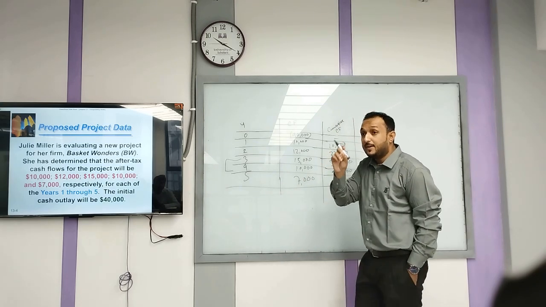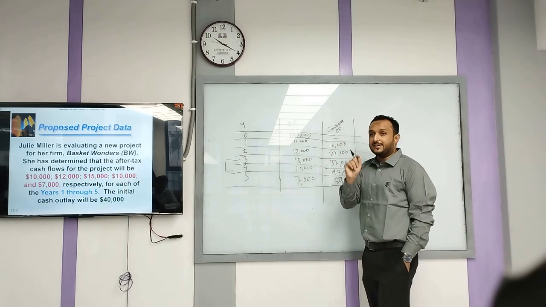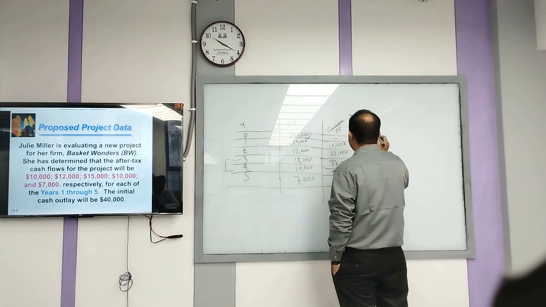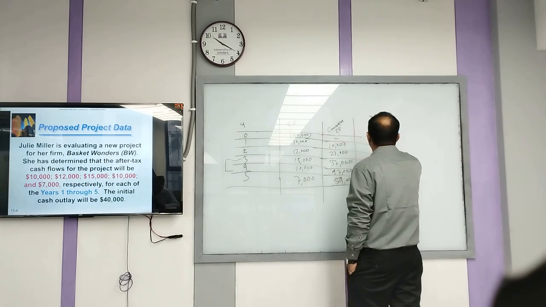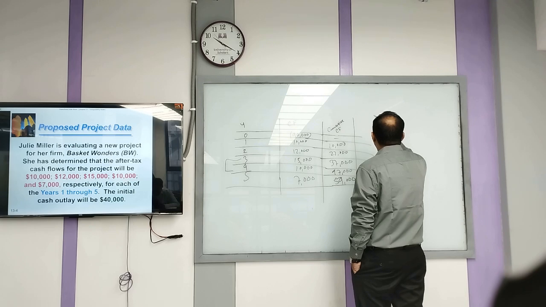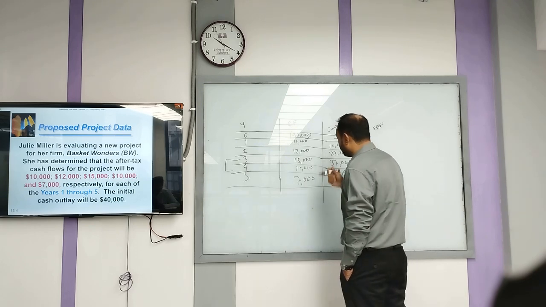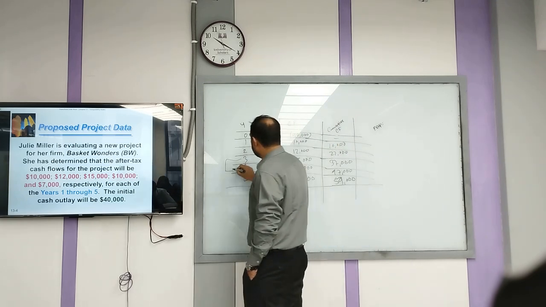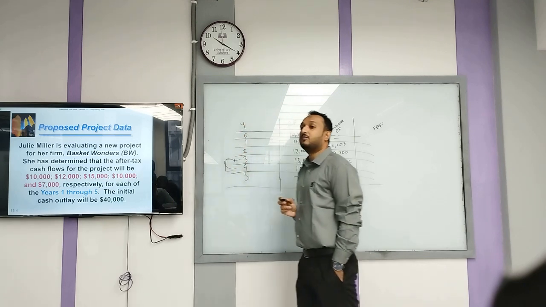So we need to pinpoint that year. That's why we need to go for the formula for payback period. For the payback period, first we need the year before recovery.